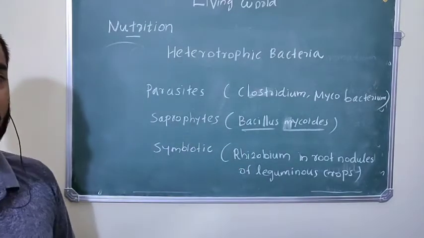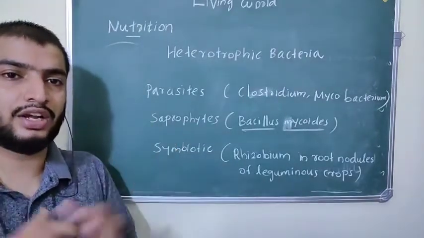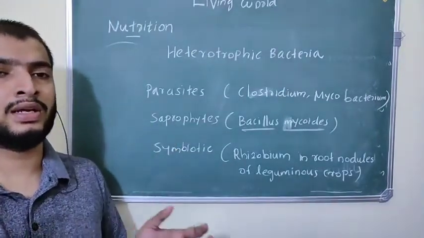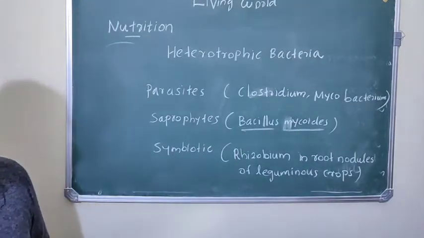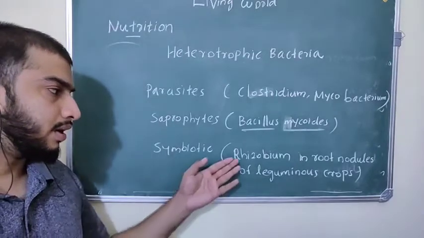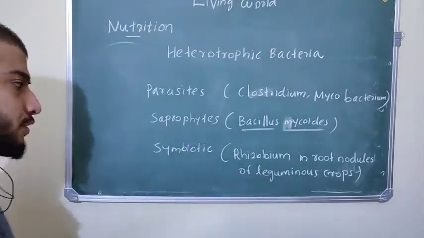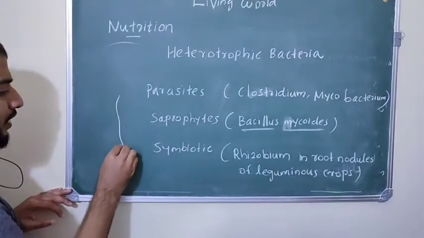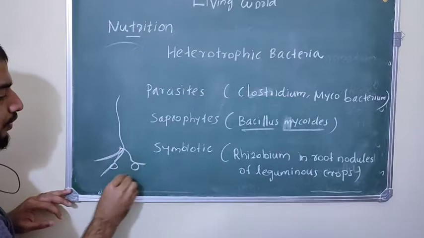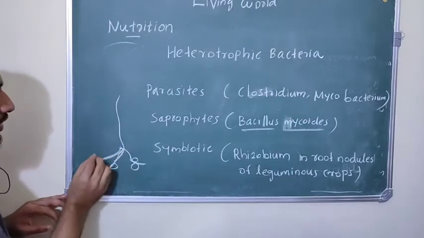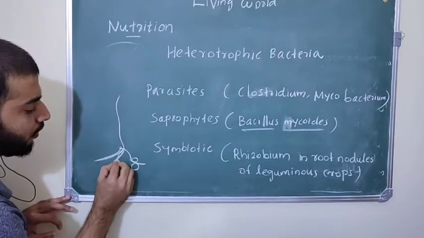And symbiotic means it is like a mutual understanding between plants and bacteria. That type of association is called symbiotic association. For example, Rhizobium bacteria are present in root nodules of leguminous plants. If you take a leguminous plant, you can see many root nodules.